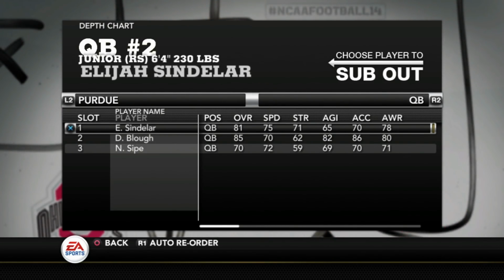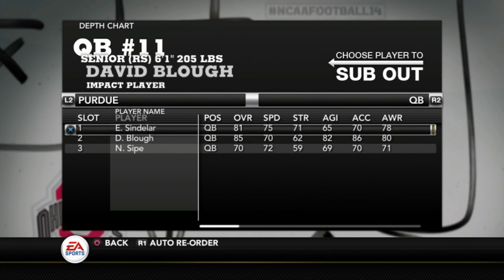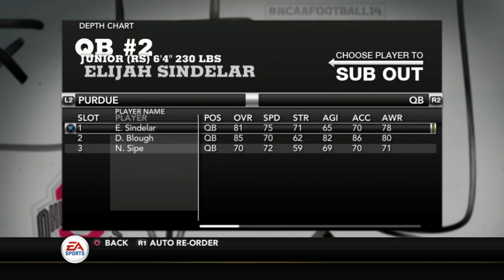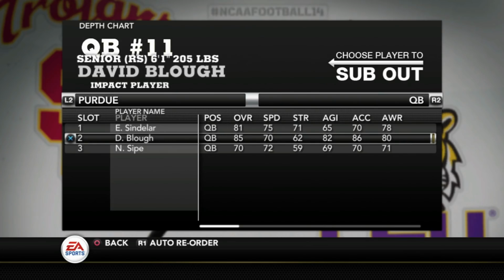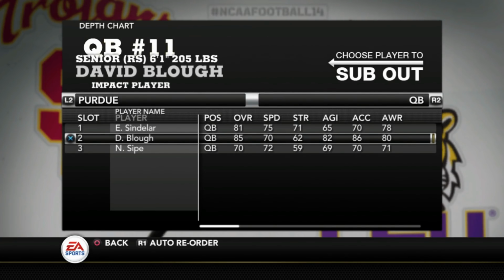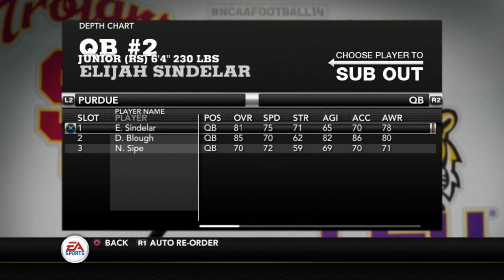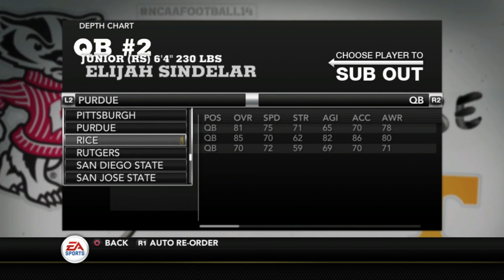And you see Sindelar and Blau, I should say. 81 and 85. Sorry, this was confusing me because Sindelar actually has a lower overall rating. I know I did both of these guys, but you see Blau is an 85 and he's at 81, so that's interesting. If you look at the numbers, Blau should be the starter, but hey, they did what they had to do at Purdue, so again, that's interesting. Sorry, that kind of took me by surprise.